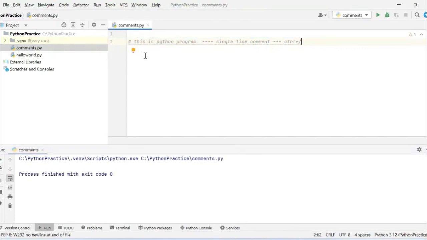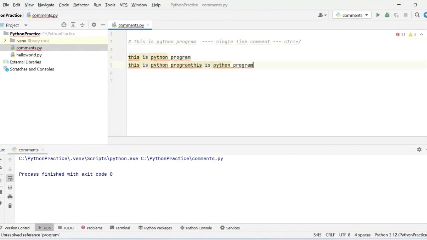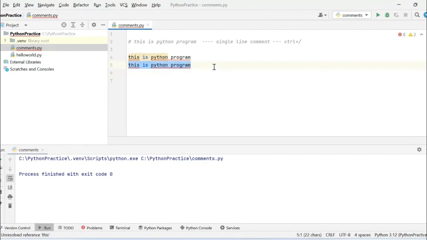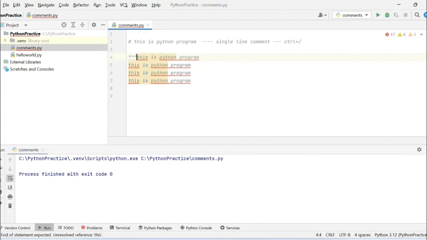Very, very important. Suppose I want to comment multiple lines of code. Let me copy this again and paste it. So these are multiple statements. If I want to comment these multiple statements, I will use triple double quotes: first double quote, second double quote, third double quote.